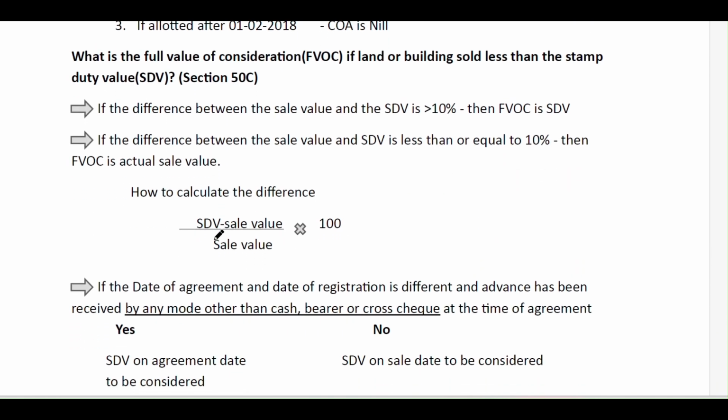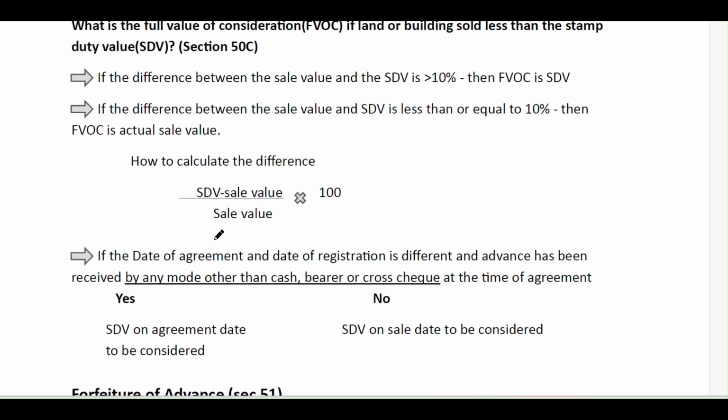And in normal days, we observe that many real estate dealers sell assets at less than the fair market value on the table, but below the table they exchange cash more than the actual value, to reduce the taxation. For that purpose, the government has introduced Section 50C: if any person sells land or building at less than the stamp duty value. The stamp duty value is fixed by the government on the basis of the population and the valuation of land in that particular city.